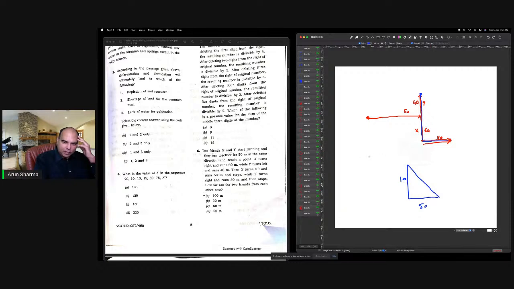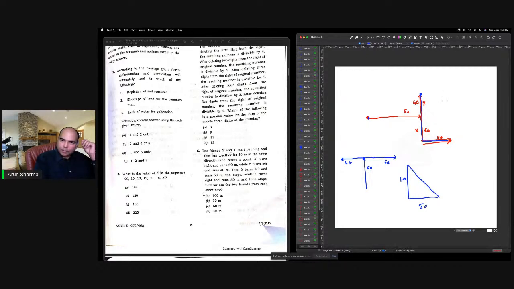Would taking some other direction help here? It's the same, I think. I don't think if I change my original direction, it's going to make a difference. If I take 50 here, they're running together, and then X turns right and runs 60. X turns right and runs 60. Y turns left and runs 40. And stops. X turns left and runs 50.